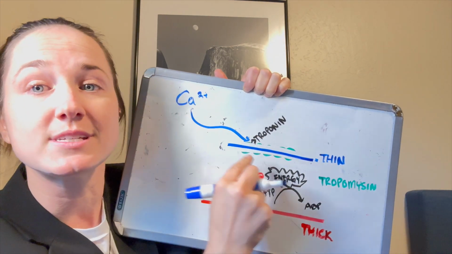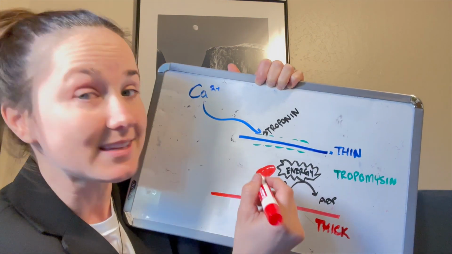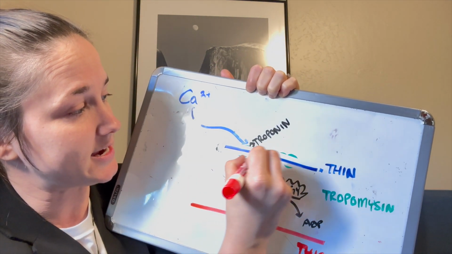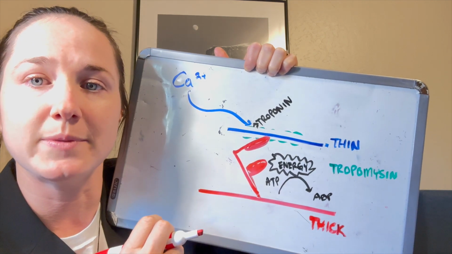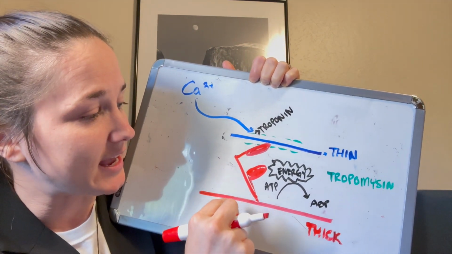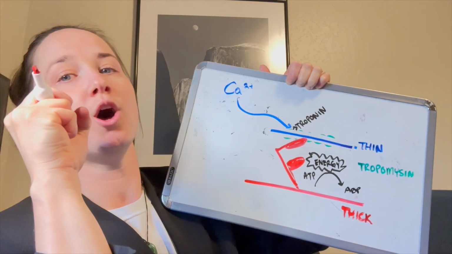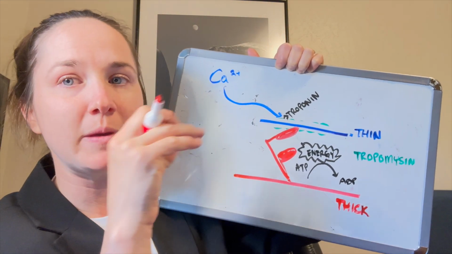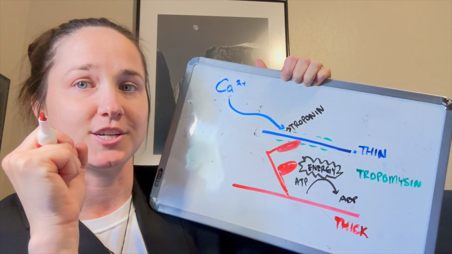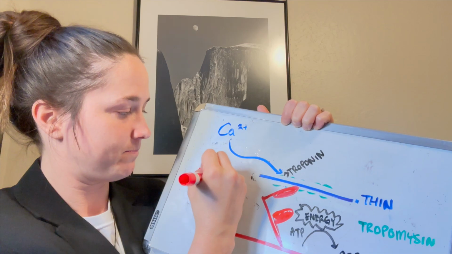Then this exposes the thin filament for this myosin head to come up and attach to the thin filament there. With a little bit of help from ATP, our energy buddy, we can have the thick filament connect to the thin filament, and it will pull on the thin filament there, inducing the muscle contraction. This is the basis for muscle contraction.